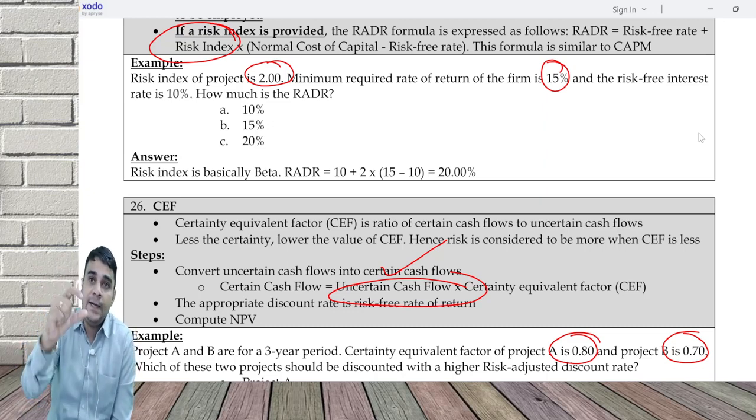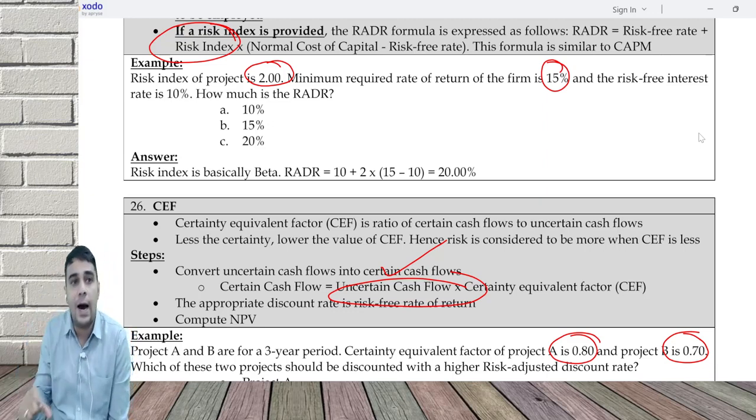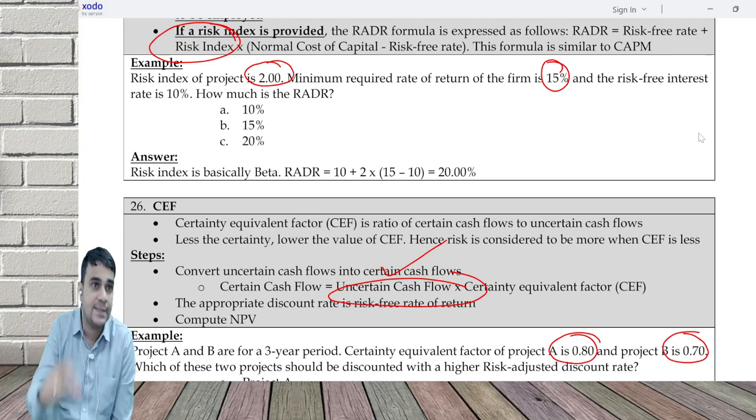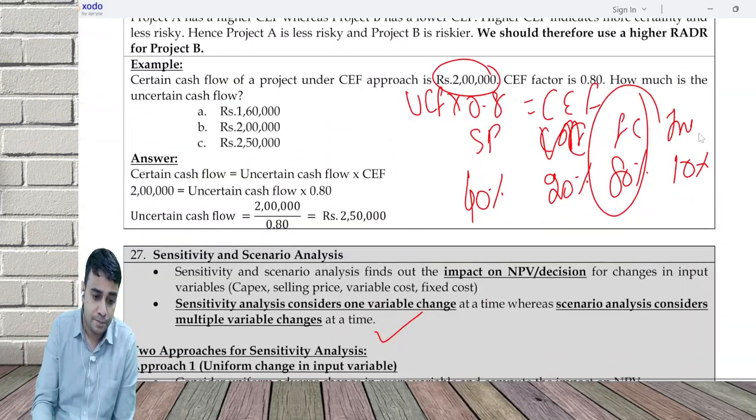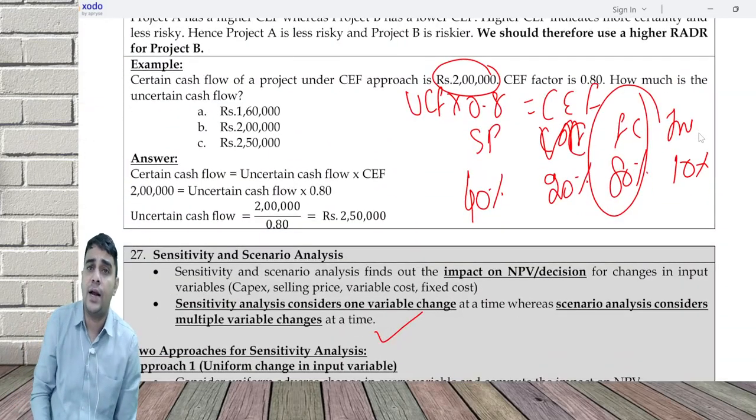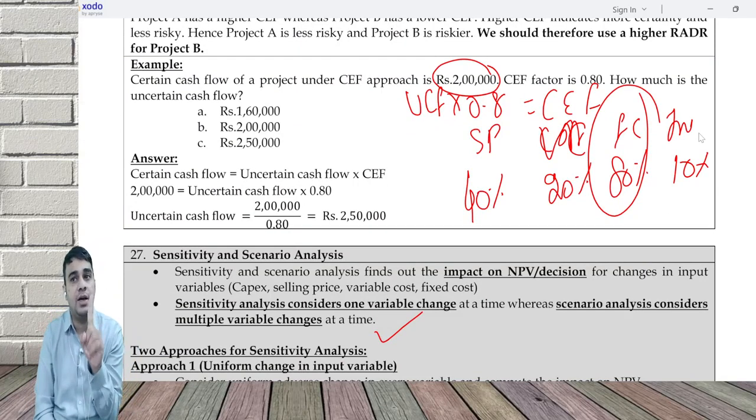High CF indicates low risk, low RADR. Low CF indicates high risk, high RADR. That's the link between the two. Sensitivity analysis and scenario analysis. Sensitivity analysis, one change at a time. Scenario analysis, multiple changes at a time.